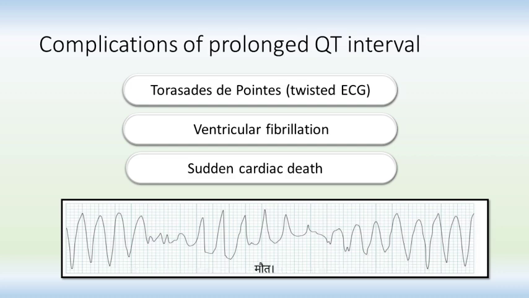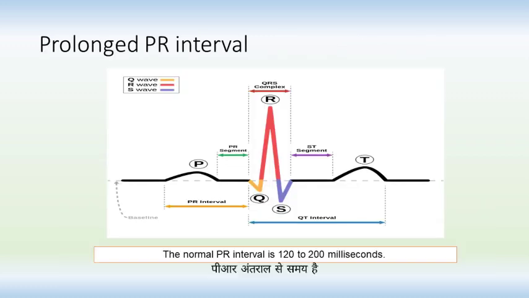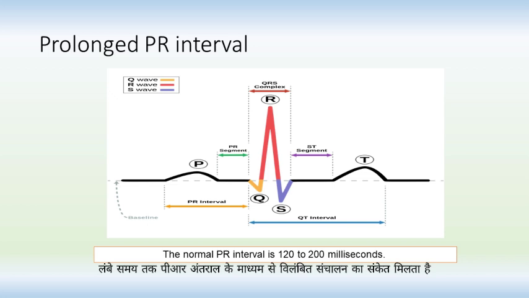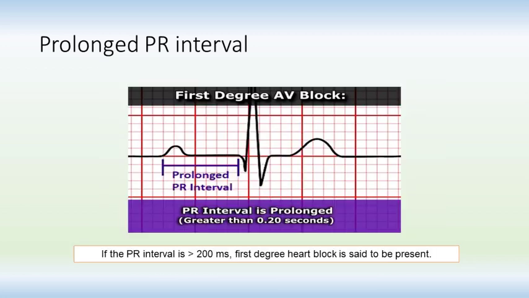and this can then cause sudden cardiac death. The PR interval is the time from the onset of the P wave to the start of the QRS complex. It reflects conduction through the AV node. Prolonged PR interval indicates a delayed conduction through the AV node, which can be first-degree heart block or second-degree block. Normal PR interval is 120 to 200 milliseconds. If the PR interval is more than 200 milliseconds, first-degree heart block is said to be present.